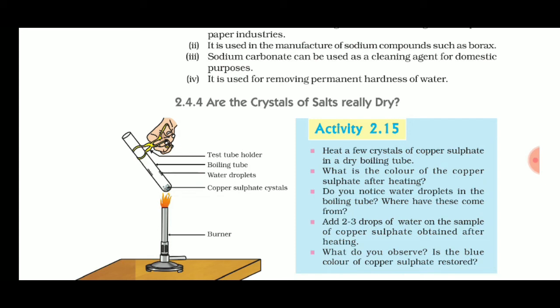Before heating, the copper sulfate was blue in color, and after heating it turns white. So note it down, it turns white from blue.